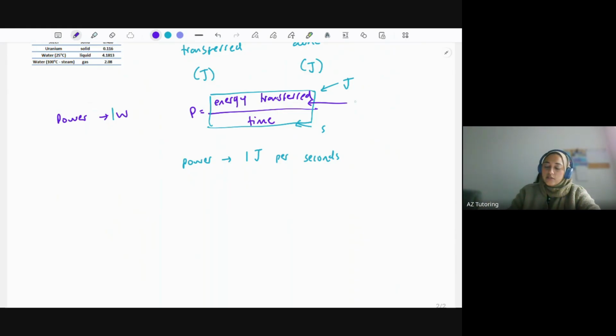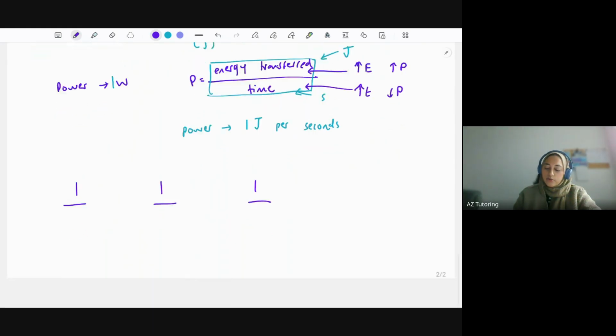So if I increase energy transfer, then of course I'm increasing the power. Now what happens if I increase time? Well, it's the opposite. If you make the denominator bigger, you're decreasing the overall power. Now I'll just explain this to you. I'd recommend putting in a few numbers just so you can see what happens when dividing. So I'm going to keep the energy transferred the same.